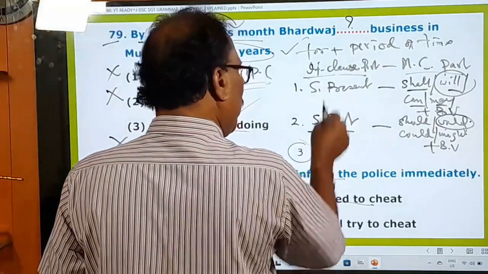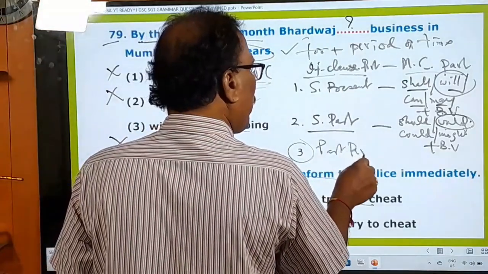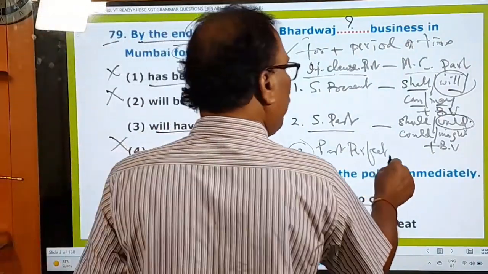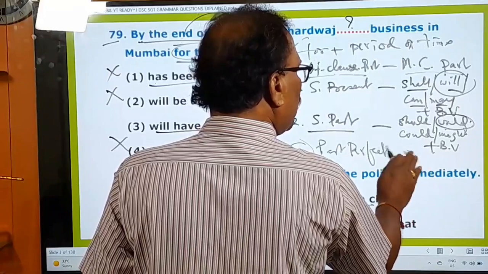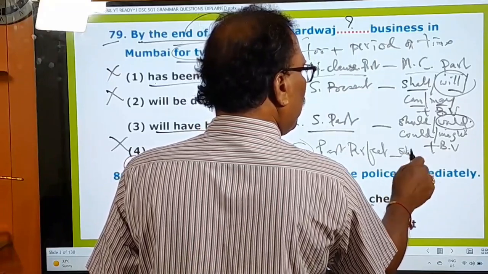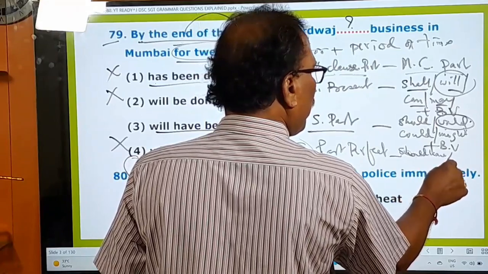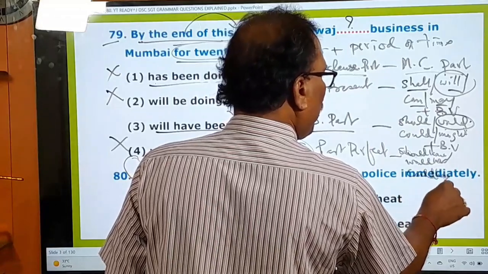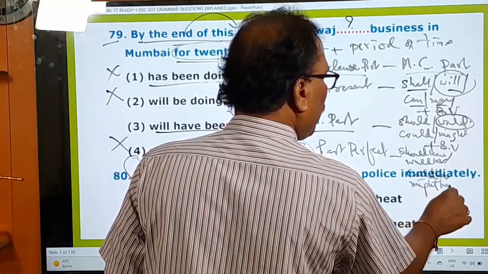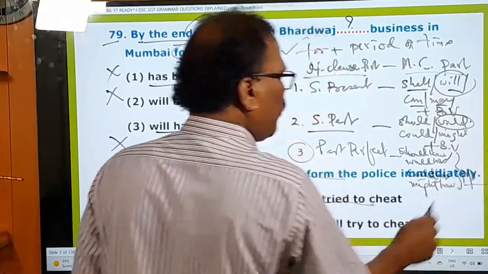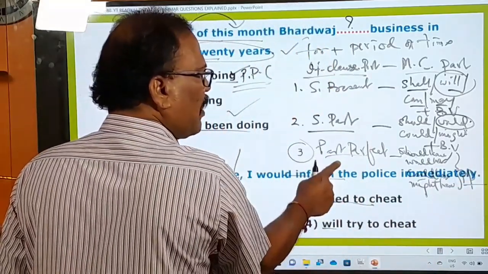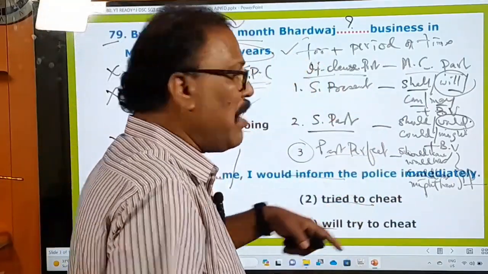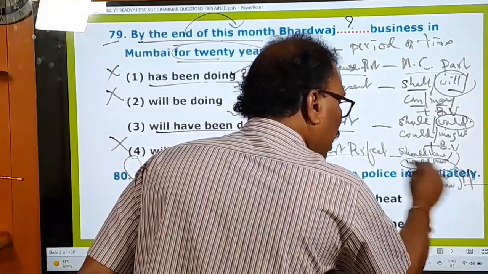What is that? If in the if clause part there is past perfect, past perfect meaning had plus PP, past perfect tense, then in the main clause part there must be should have, would have, could have, might have plus PP, past participle form. So if there is past perfect in the if clause part, in the main clause part there must be a sentence with should have, would have, could have, might have, and preferably would have.